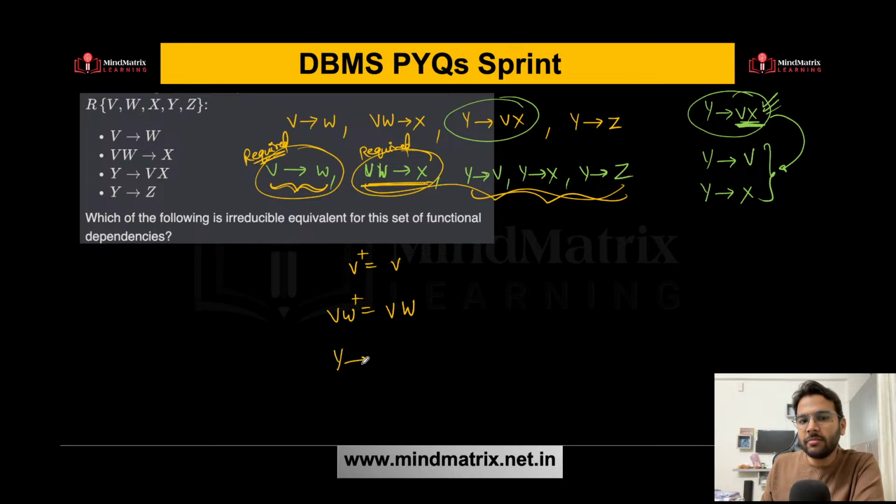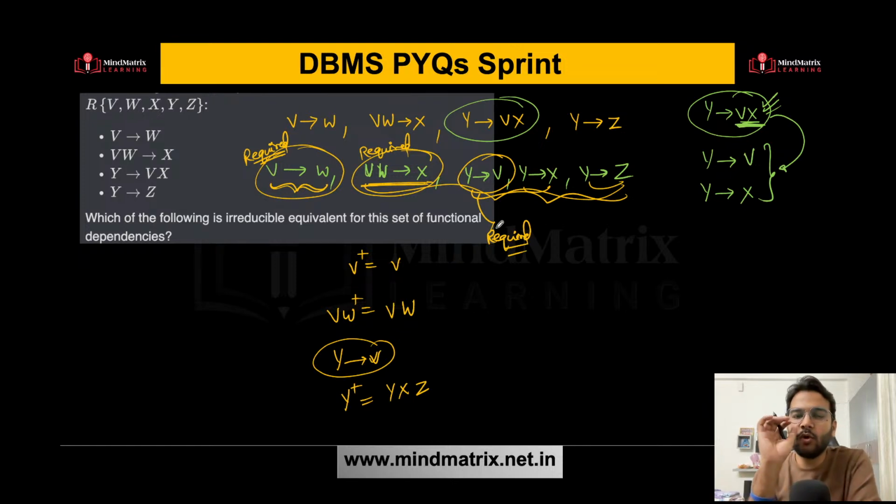What about y determines v? Sorry. So let's find out the closure of y. Y can determine x, y can determine z. What else? That's it. Can I say this is also required? You cannot remove it. This is not redundant. I hope you are getting the concept, everyone.